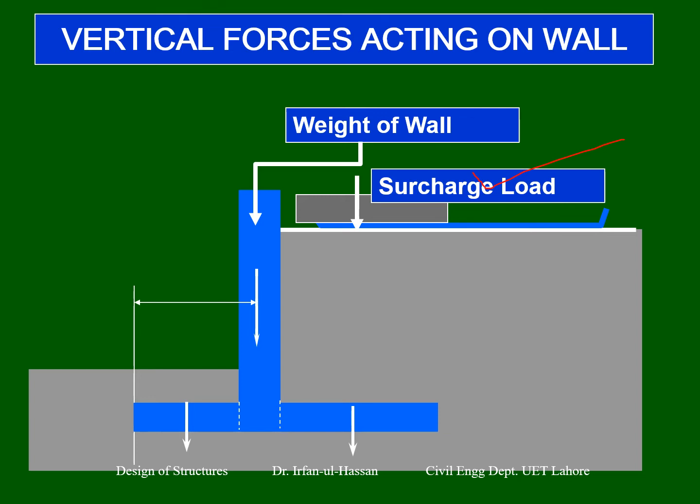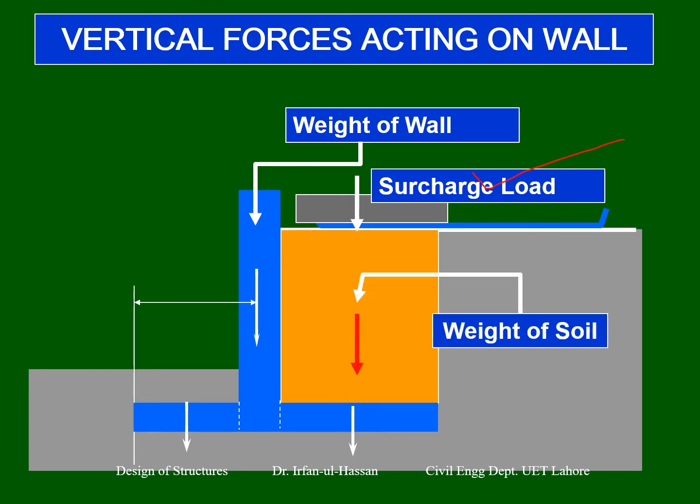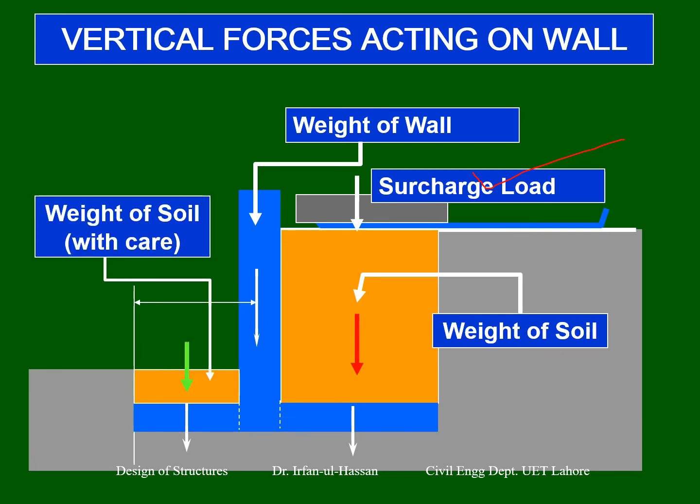Then comes the weight of the wall, a vertical effect: the weight of the wall, weight of the soil, and weight of the front fill. All these are vertical forces. So this is one vertical force, the weight of the soil and front fill, all are computed. And how do we compute this force actually? You know that the length of the retaining wall is relatively much larger, and we need not consider the whole length of the retaining wall while computing the vertical loadings. You can just consider a unit length of the retaining wall and multiply by the cross-sectional area.